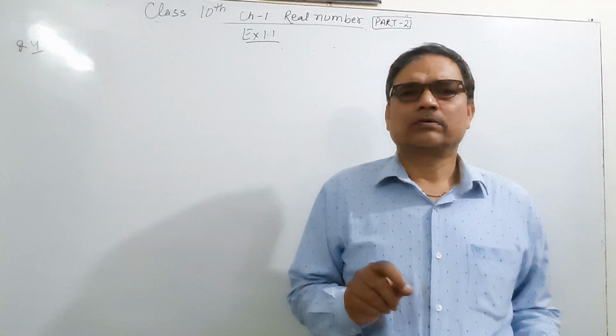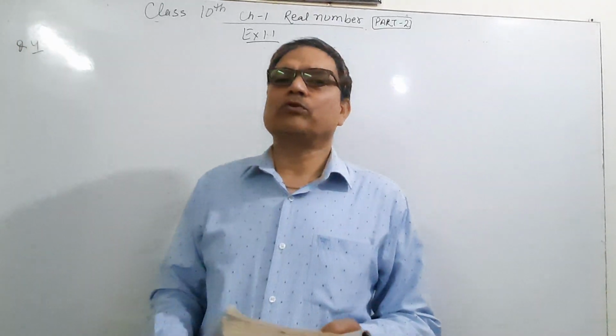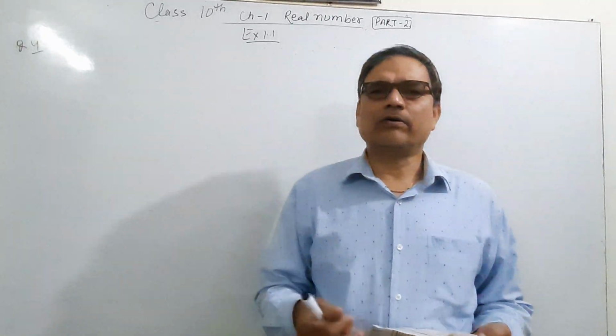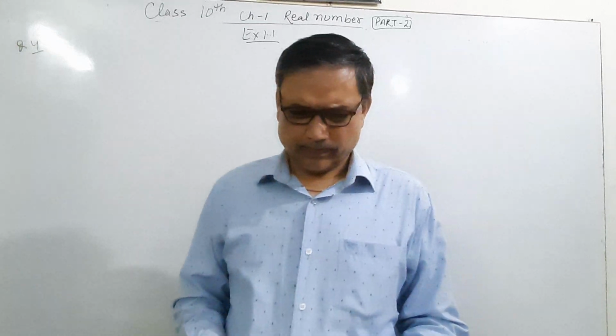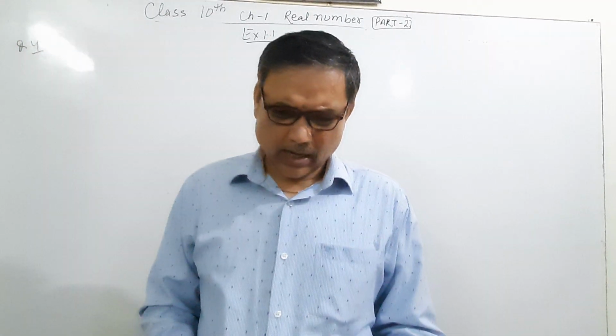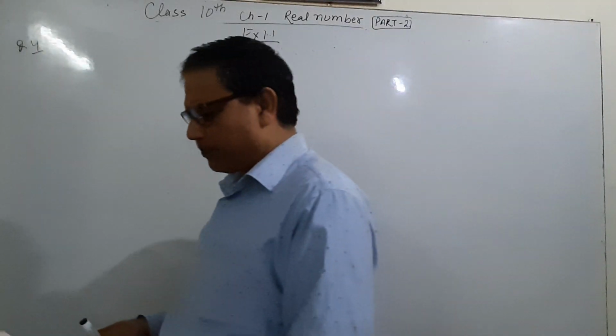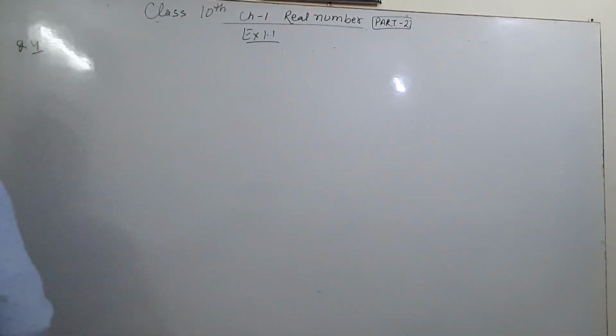It means this we have to prove, but a is equal to bq plus r we already have.